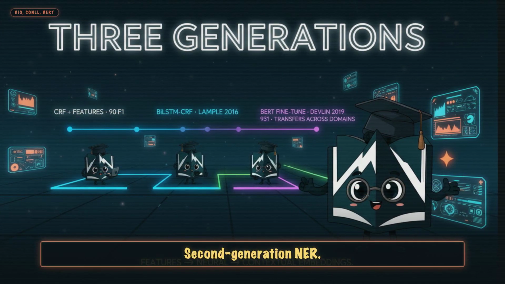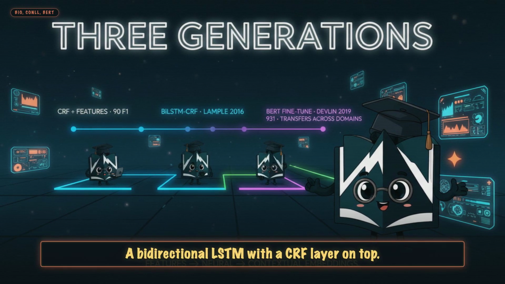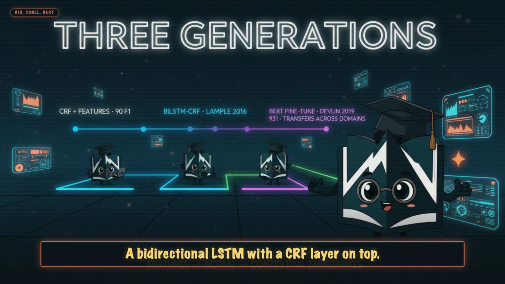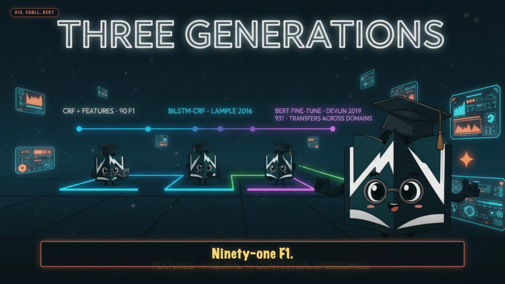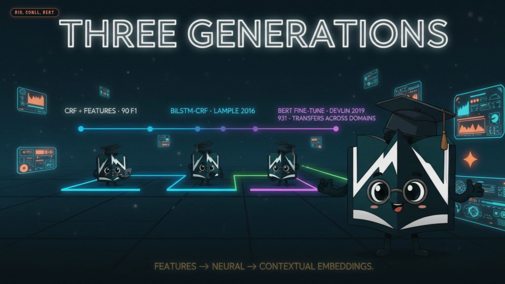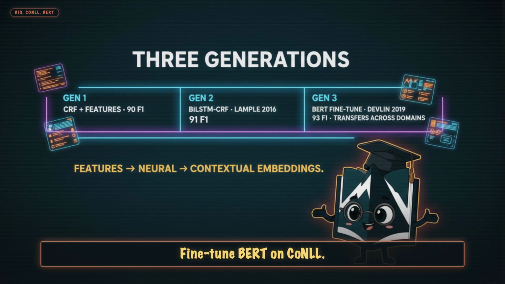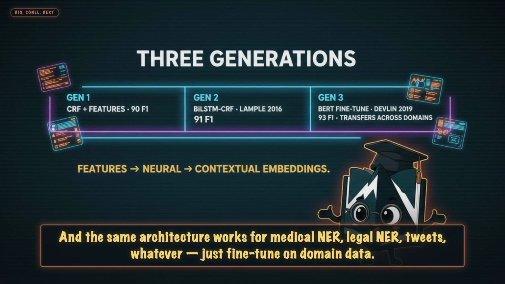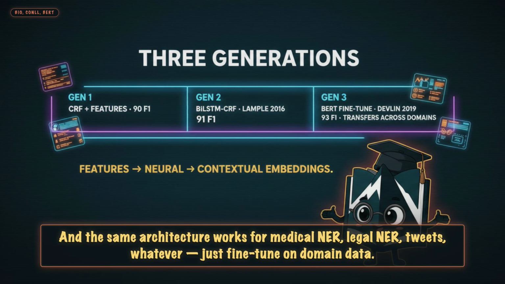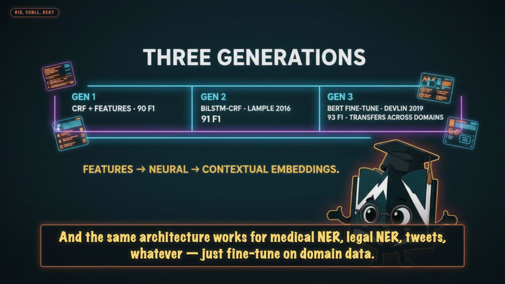Second generation NER. Lample and colleagues, 2016. A bidirectional LSTM with a CRF layer on top. Word embeddings and character embeddings instead of features. 91 F1. Better generalization. Then Devlin and colleagues shipped BERT in 2019. Fine-tuned BERT on CoNLL, 93 F1, new state-of-the-art, and the same architecture works for medical NER, legal NER, tweets, whatever, just fine-tune on domain data.